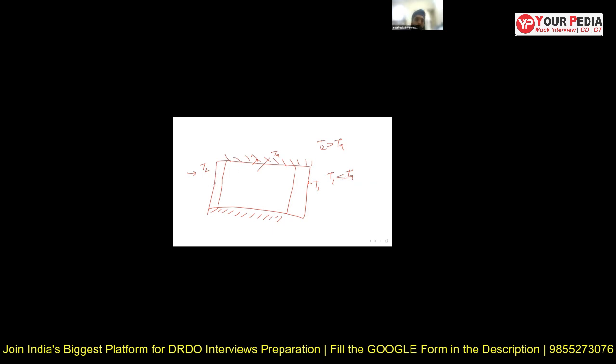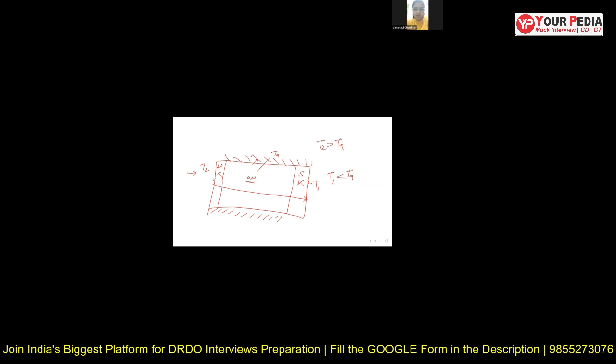I want to have temperature variation in this room. There is air here, there is a solid wall here, and this is also a solid wall. Both have the same conductivity K and we have air in between. So I want to know how the temperature will change throughout this room from the left wall to the right wall.